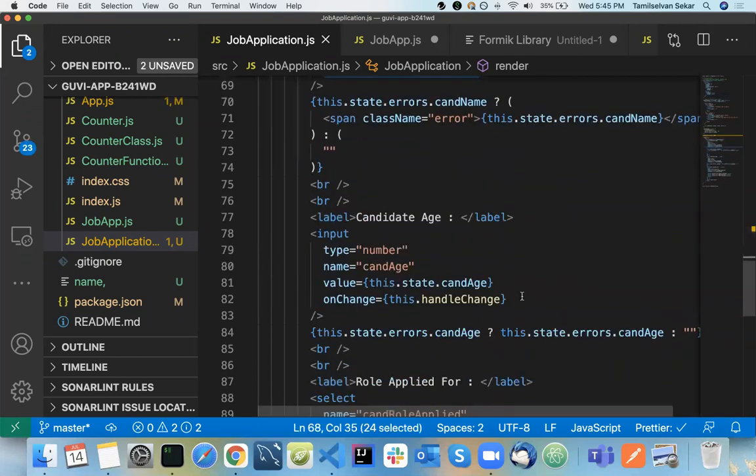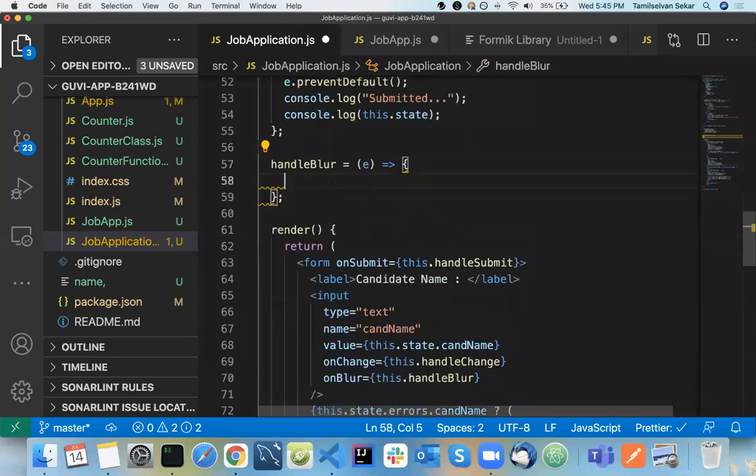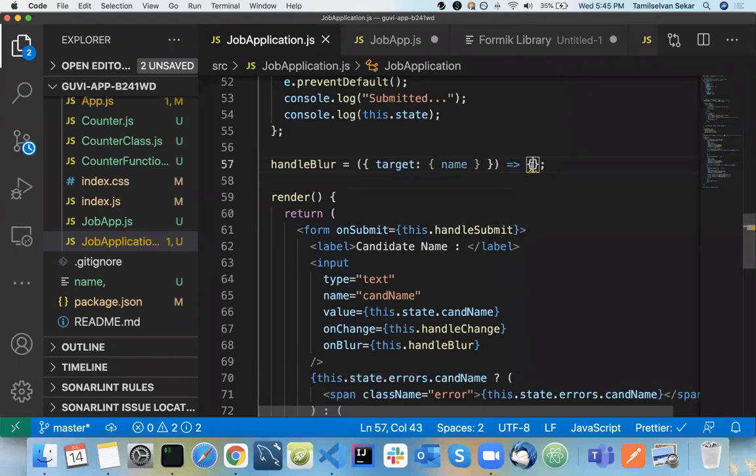Same way for the age field also. Inside event I'll be getting target, and inside target I'll be getting name. So I will print the name here.